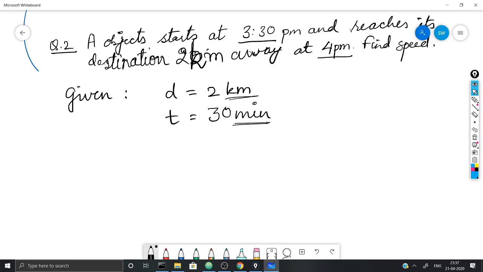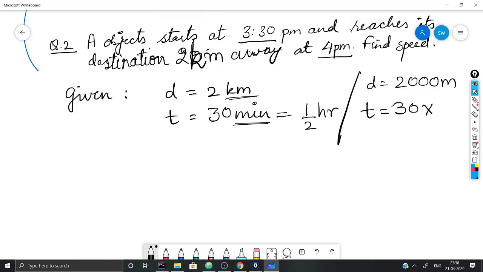So either you have to convert this into hours, this gives you half an hour, or vice versa, you can also do that, in SI units if you are asked to do that, the distance becomes 2000 meters and time you will take 30 minutes. 30 minutes में कितने seconds होते हैं?